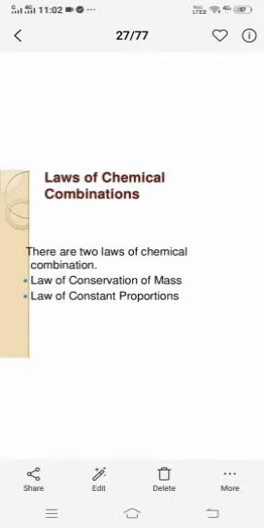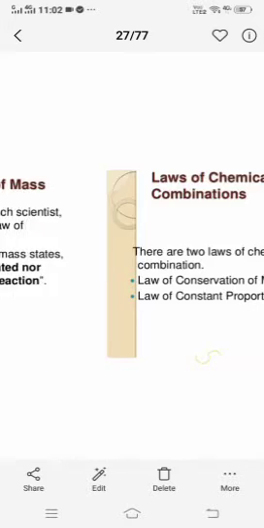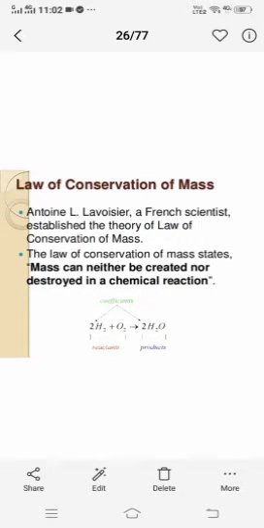The law states that mass can neither be created nor destroyed in a chemical reaction. This law was stated by Antoine Lavoisier, a French scientist. Whatever content is in any object, we cannot create it and we cannot destroy it, children. We cannot create anybody's mass or destroy anybody's mass.